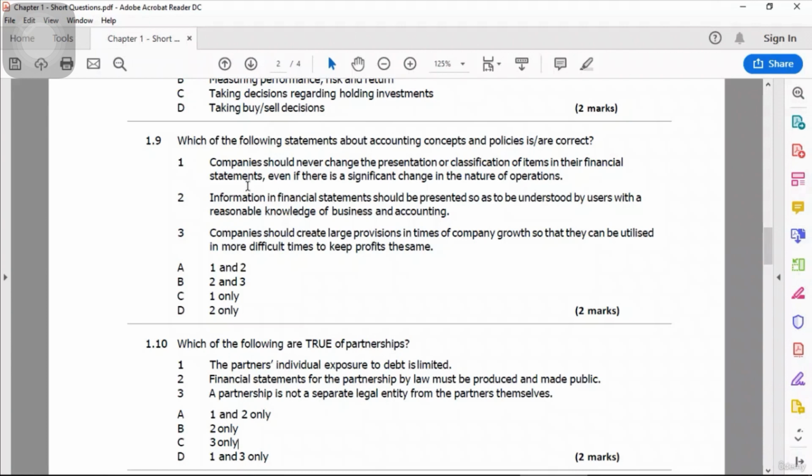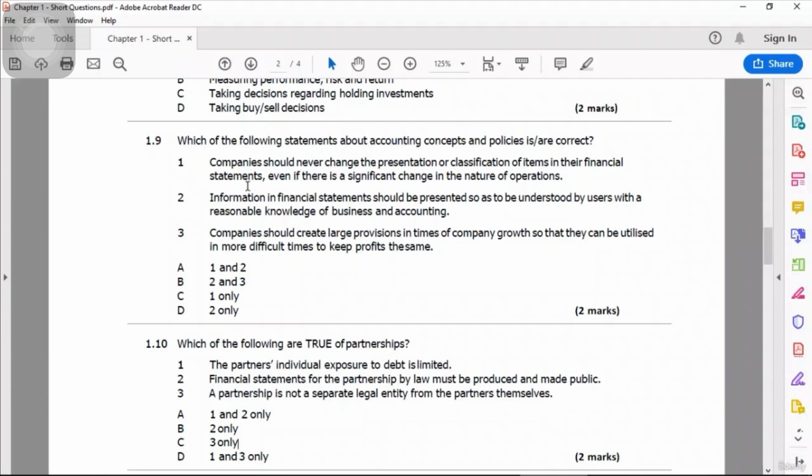Banking is a different business, manufacturing is a different business, and retailing too. Within their financial statements they make the presentation in a different way. When they classify their income, expenses, assets or liabilities, they have different names and different classification groups.